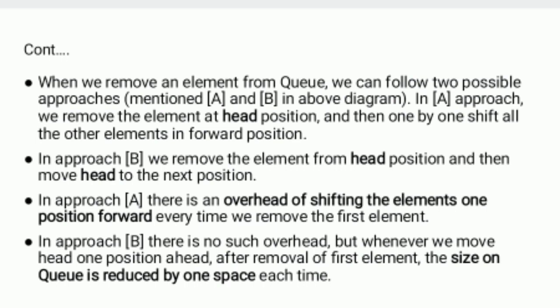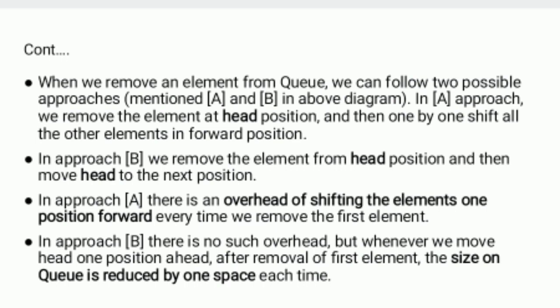Once again, when we remove an element from the queue, we can follow two possible approaches, mentioned in diagram A and diagram B. We remove the element at the head position and then one by one shift all the elements to forward positions.